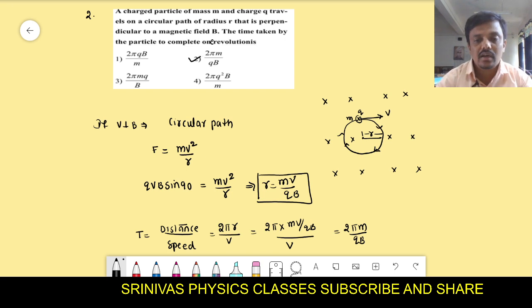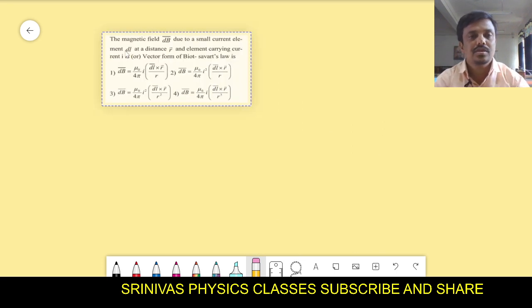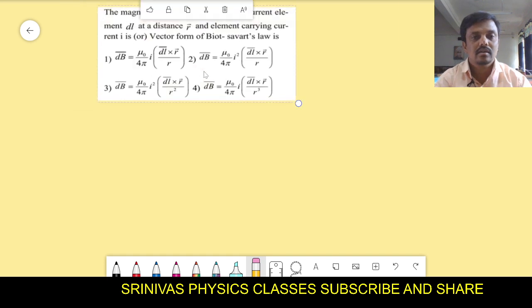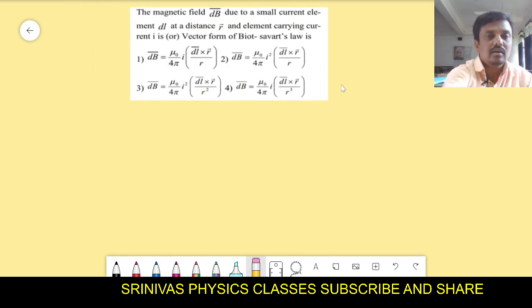Let's go for the next problem, the third problem. The third problem is very simple. They are asking for the vector form of the Biot-Savart law. You take the screenshot and note it. What is the vector form of the Biot-Savart law? They gave four options here. This is our third question.